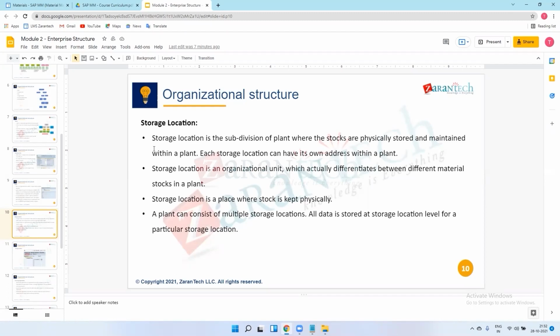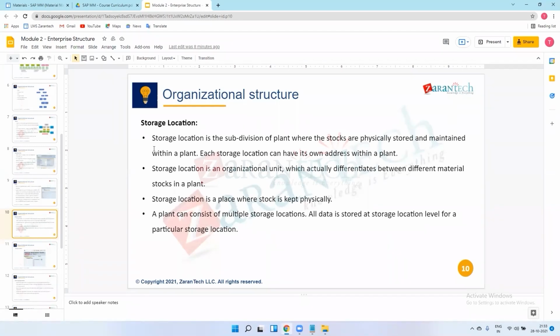Just take an example: I am manufacturing some product in my company. I procure raw material, semi-finished or finished material from the vendor.